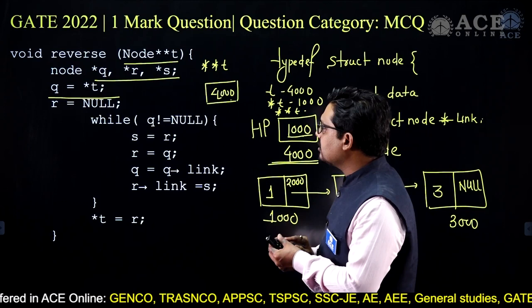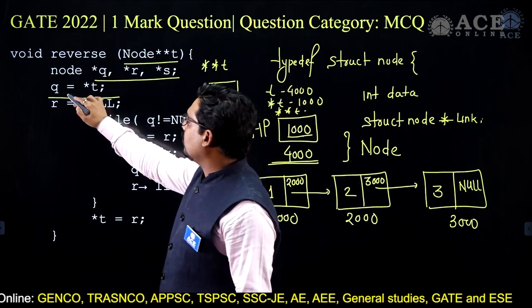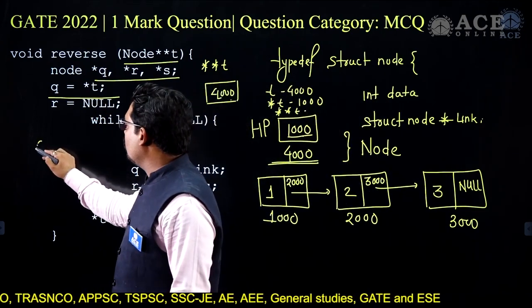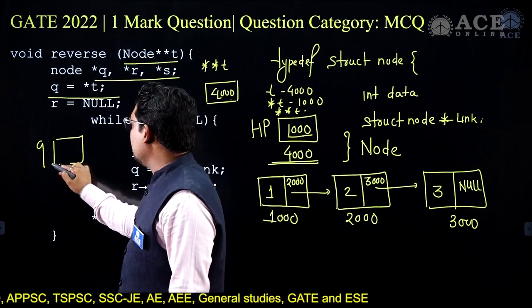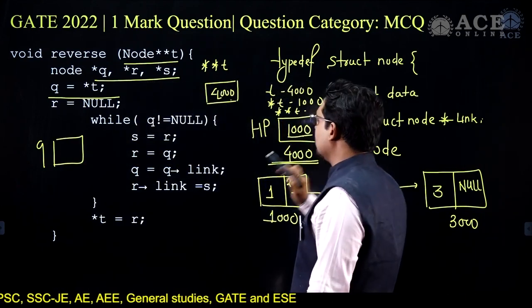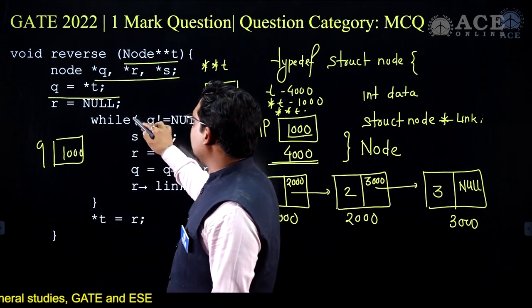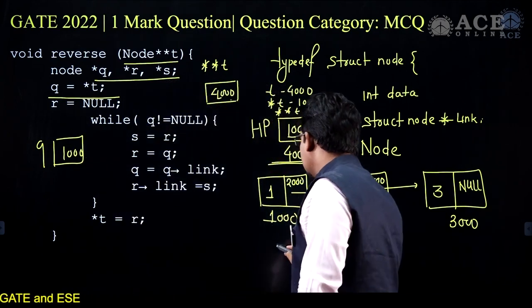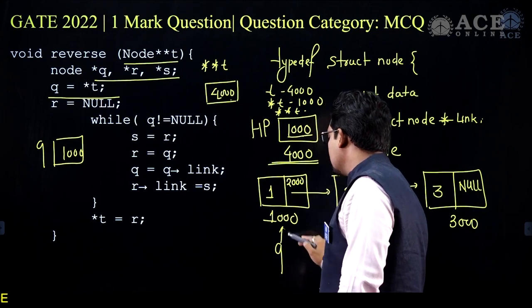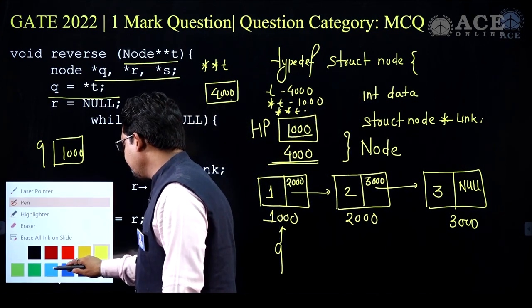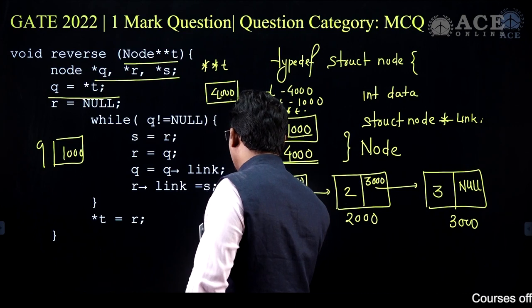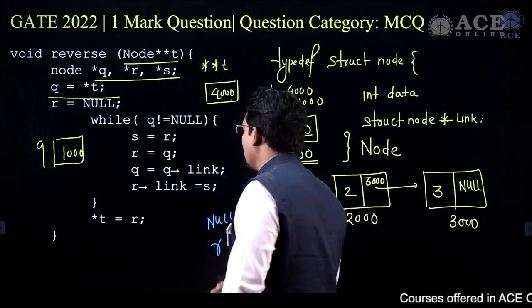Okay, now things are very simple in this case. Q is equal to dereference T. So now Q will contain dereference T. Star T value is what? 1000. So Q will now contain 1000, and R is null. So Q node is pointing to this, and R is pointing here, in this case null. R is pointing to null.